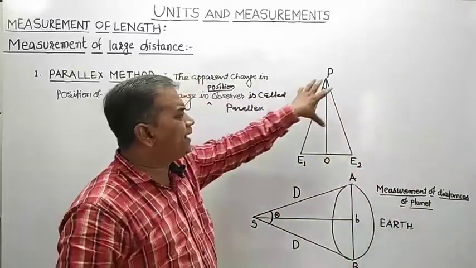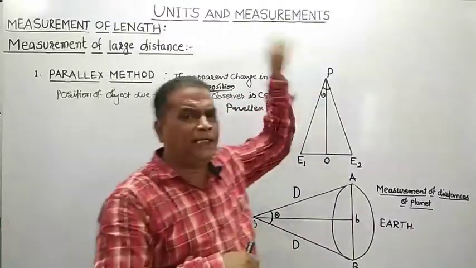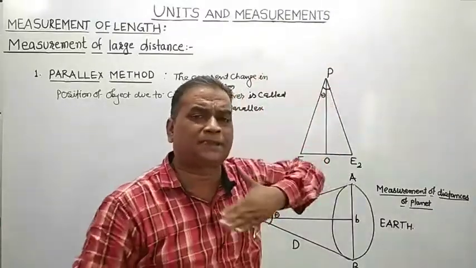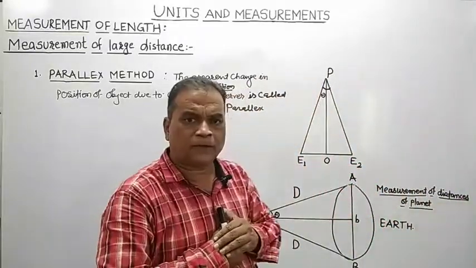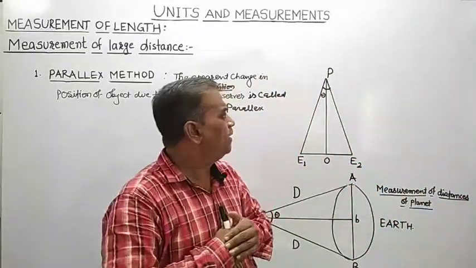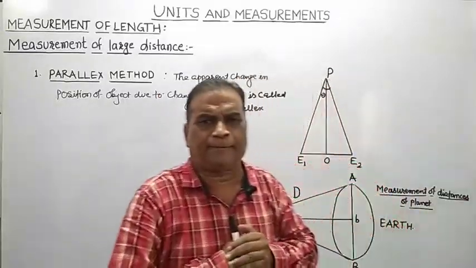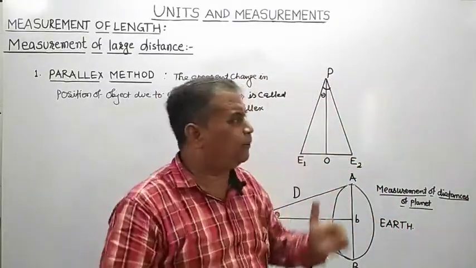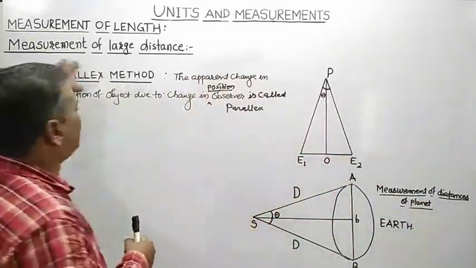Now see here, already I had drawn some diagram here where P represents the object which is at very large distance from us. O is the observer and object P is lying at a large distance from it. Then how to measure such a large distance? By using parallax method.